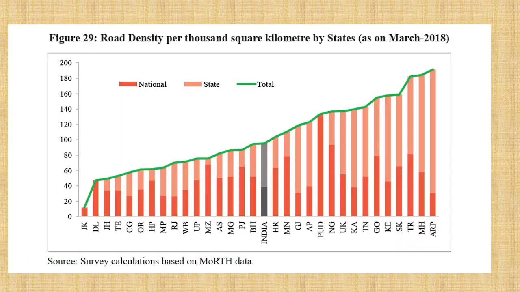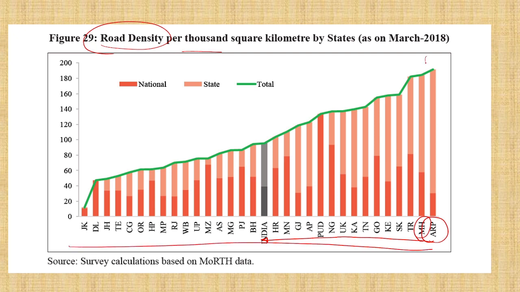And this is the total road density per 1000 kilometers by state. Check the top three with this slide. The first is Maharashtra, and then Karnataka, Tamil Nadu, Kerala, these are states which have the highest.